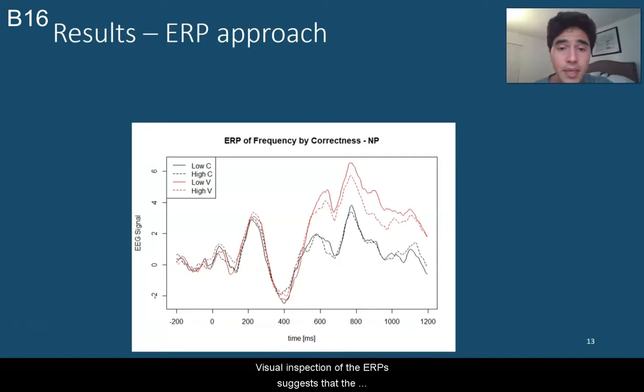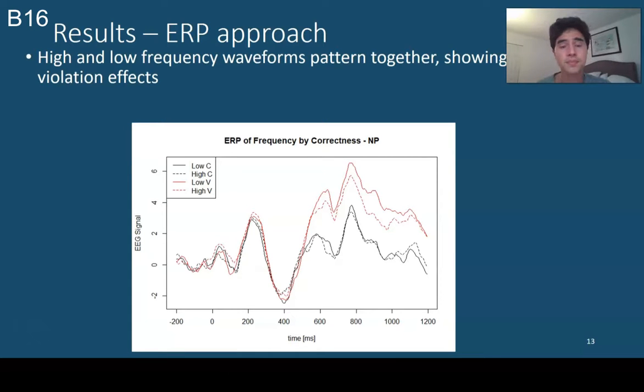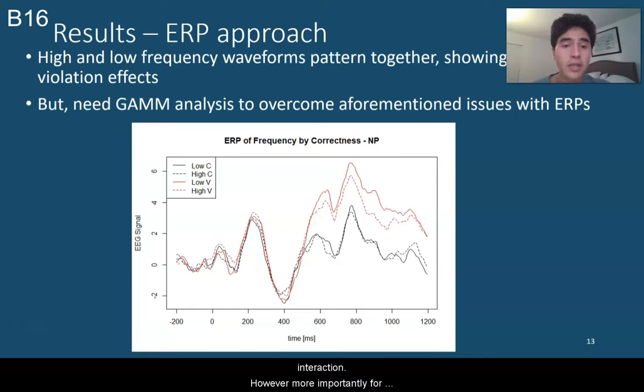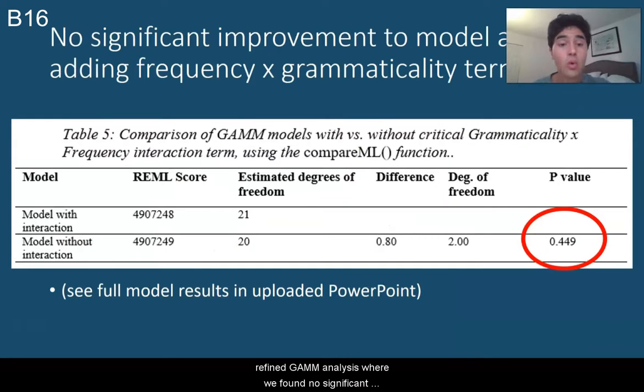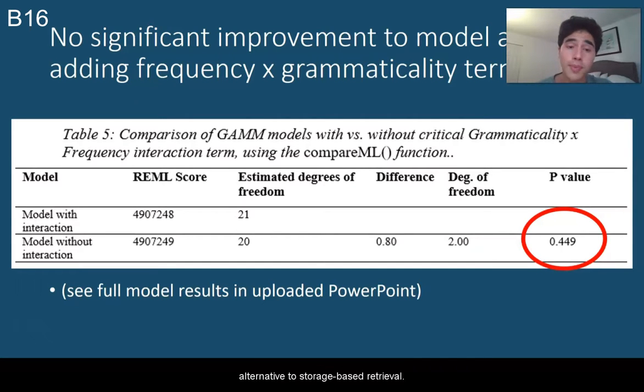Visual inspection of the ERPs suggests that the grammatical and violation conditions pattern together regardless of word frequency, as we can see by the fact that the ungrammatical waveforms in red show sustained positivities relative to the grammatical waveforms in black. This suggests no significant grammaticality by frequency interaction. However, more importantly for our main research question, we turn now to our more refined GAMM analysis, where we found no significant improvement to the model when the frequency by grammaticality interaction term is added. This supports the dual root account of morphosyntax, which posits that rule-based composition is a possible alternative to storage-based retrieval.